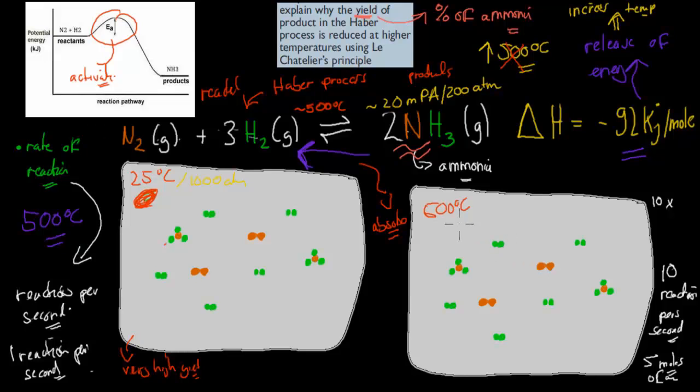But yeah, the idea is Le Chatelier's principle tells us that if we have 500 degrees Celsius, we're going to face one problem, which means we're going to have a lower percentage yield of ammonia, because the reaction is going to go to the left, which means there's going to be more reactants being formed than products. But the reason why we have such high temperatures is because it speeds up the rate of reaction, which means that even though we have a lower percentage yield, we're going to have more reactions happening, which means overall we're going to have more ammonia.